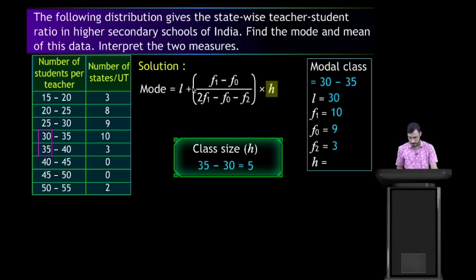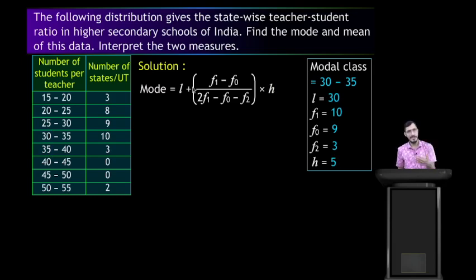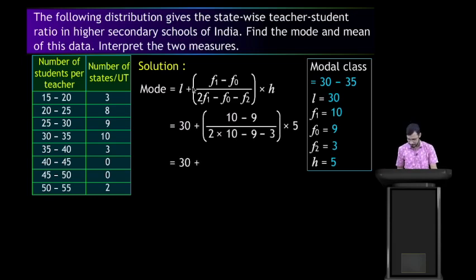Now substitute all these values in the formula. 30 plus (10 minus 9) divided by (2 into 10 minus 9 minus 3). Here 10 minus 9 is 1. In the denominator, 2 tens are 20, and minus 9 minus 3 is minus 12, so 20 minus 12, multiplied by 5.